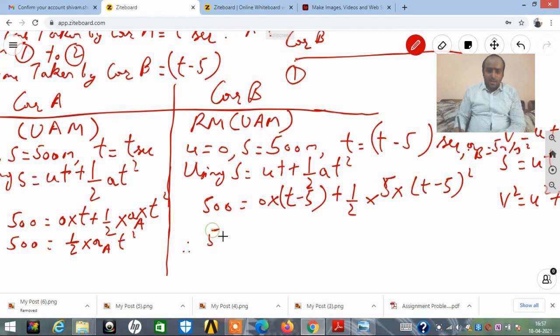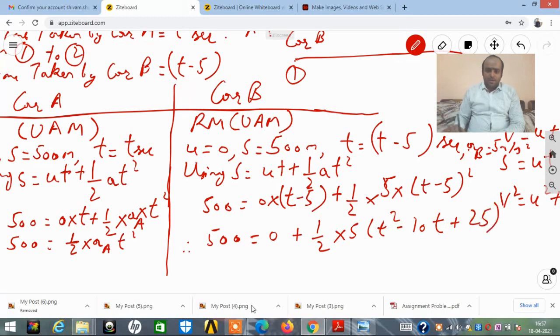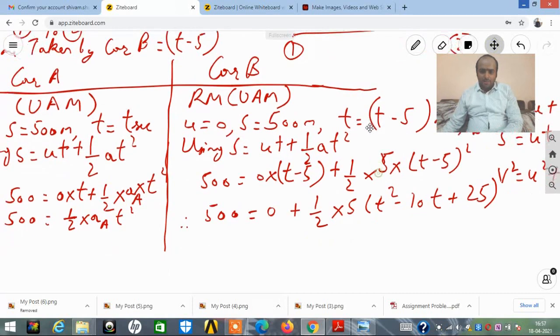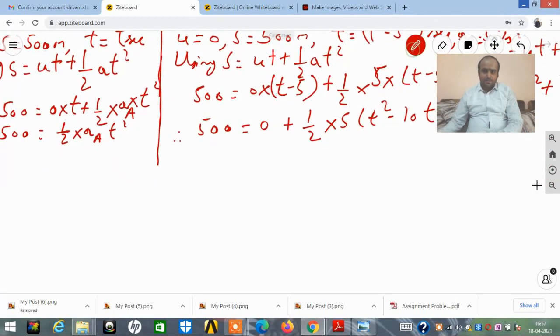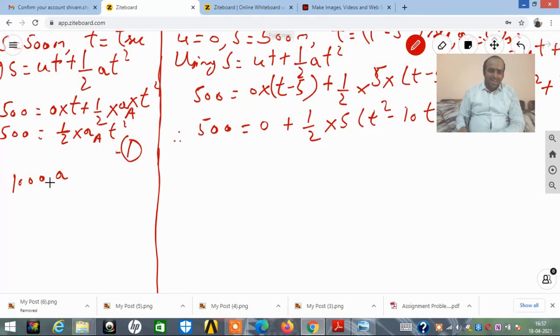500 is equal to 0 plus half into 5 into t square minus 10t plus 25. If I expand this, what will happen, friends? This equation I'll be giving as number 1. I can elaborate it as 1000 is equal to AA into t square.